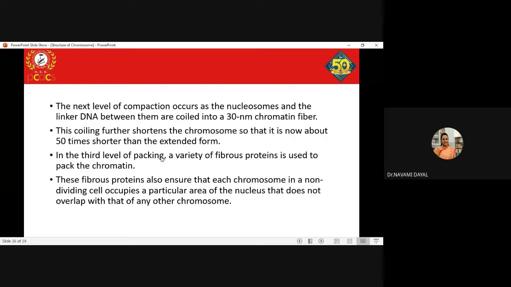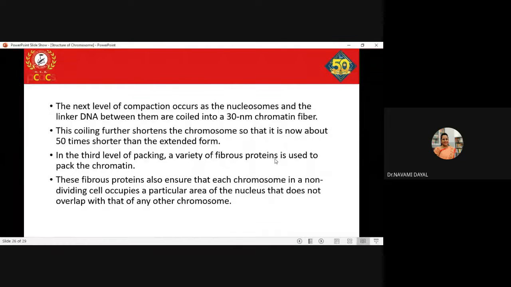This coiling further shortens the chromosome so that it is now 50 times shorter than the extended form. And in the third level of packing, a variety of fibrous proteins, you can say non-histone proteins, come into the picture, and they further allow the compaction of the chromatin.